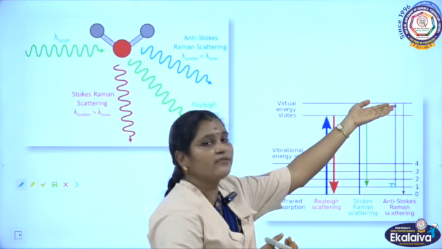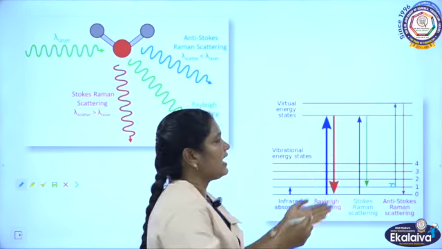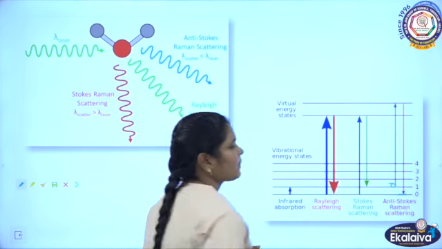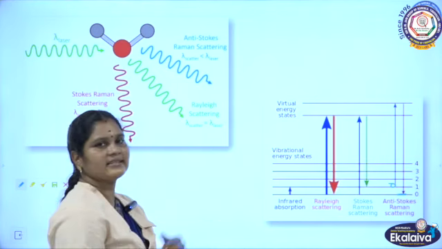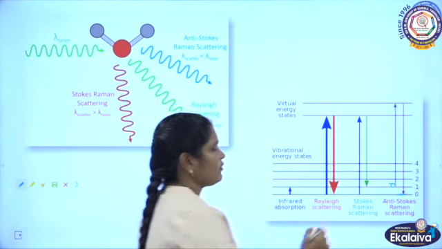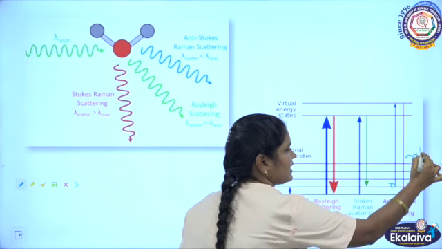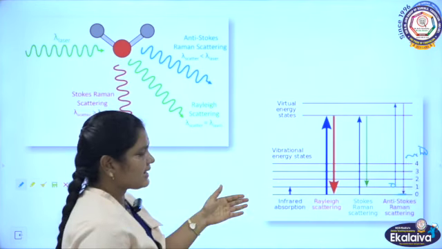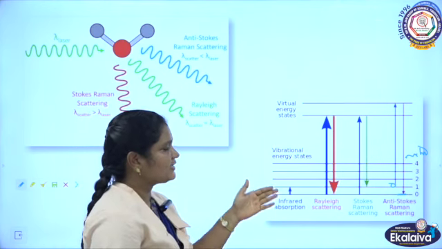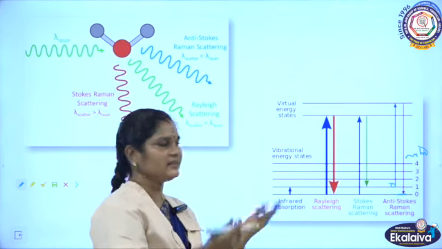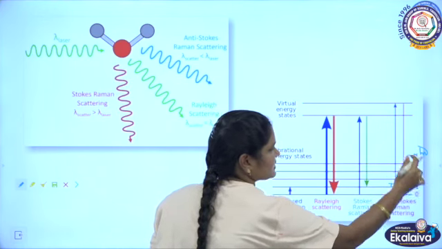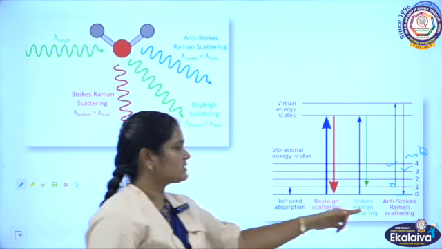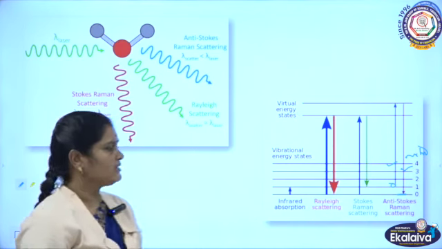It reaches the virtual excited state and returns back to the initial ground state of that vibrational energy state. During that time also it emits some radiation. This is called anti-Stokes lines. Anti-Stokes lines mean the scattered frequencies are higher than the incident frequency. That one we call anti-Stokes Raman scattering.